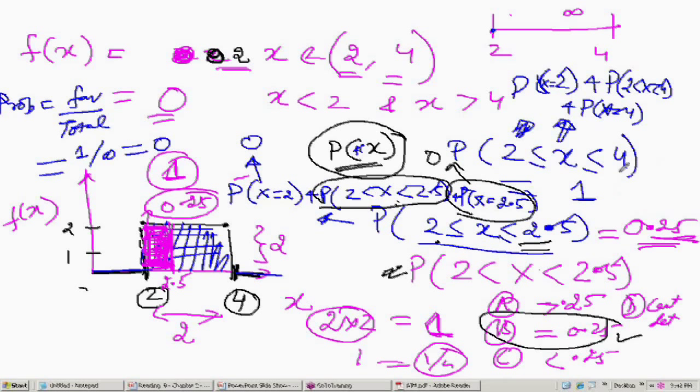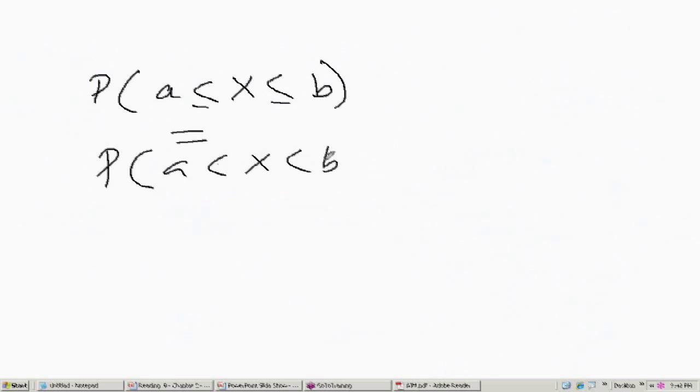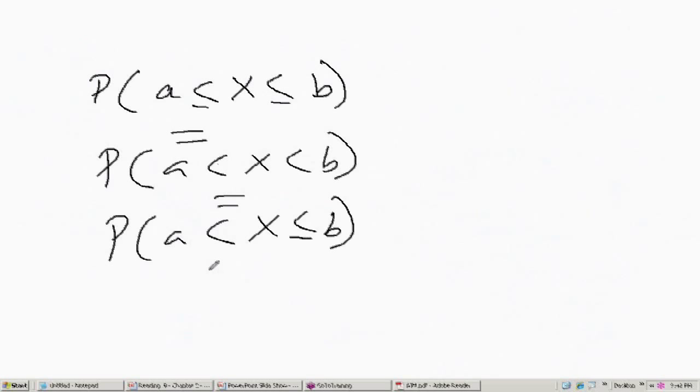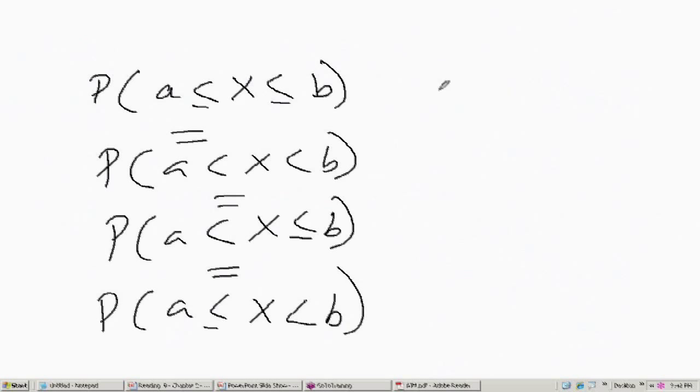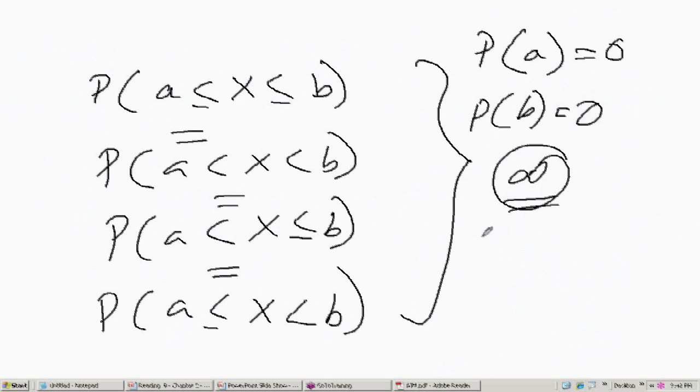So what we have is, in the case of a continuous distribution, the probability of A less than x less than B is equal to the probability of A less than or equal to x less than B, and so on, so all four are the same. These are all the same because the probability of one item is 0, as there are infinite possibilities.